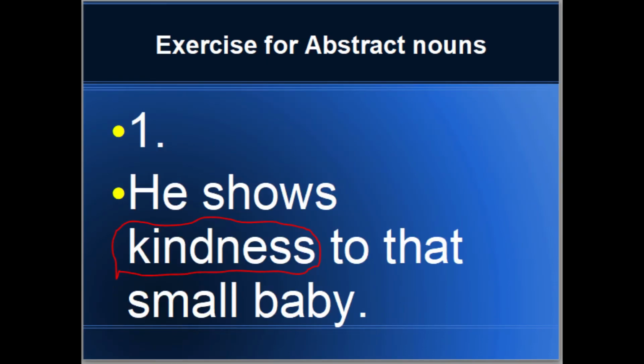Exercises for abstract noun. Sentence 1. He shows kindness to the small baby. In this, kindness is an abstract noun because it tells about his quality. So, kindness is an abstract noun in this sentence, which tells us about his quality.